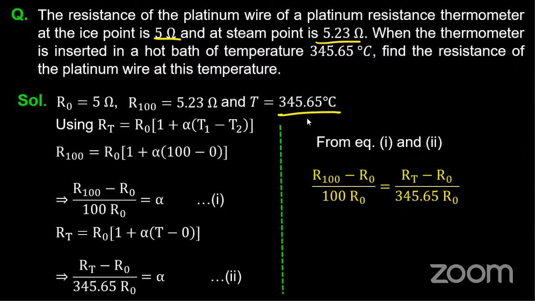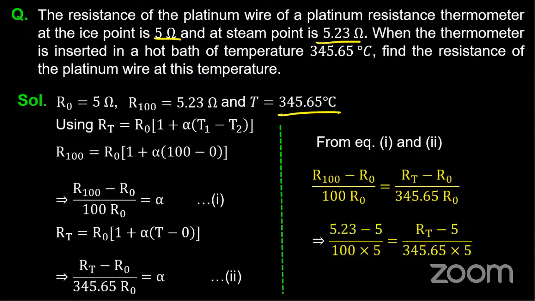Okay, so let's substitute. On substituting we get 5.23 minus 5 by 100 into 5 is equal to RT minus 5 by 345.65 into 5. So you get 0.23 divided by 500 is equal to RT minus 5 by 345.65 into 5, that is 1728.25.